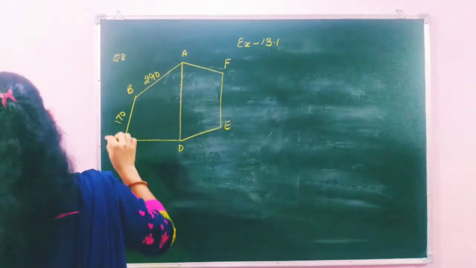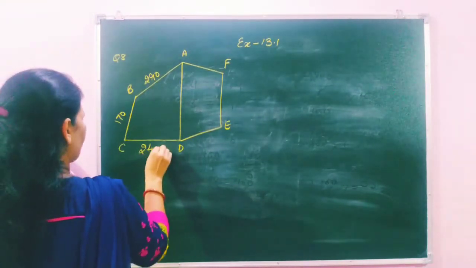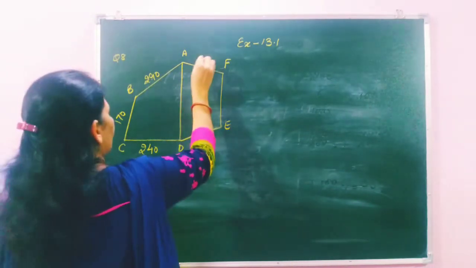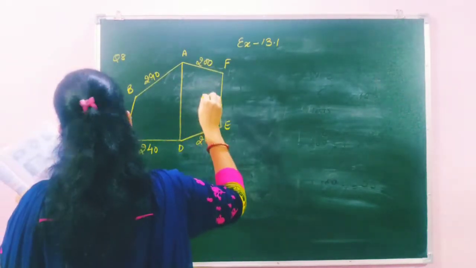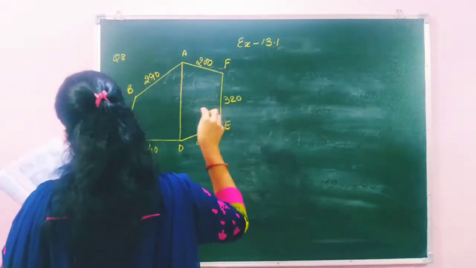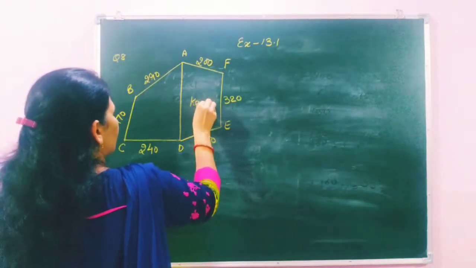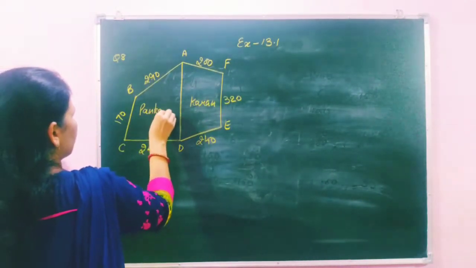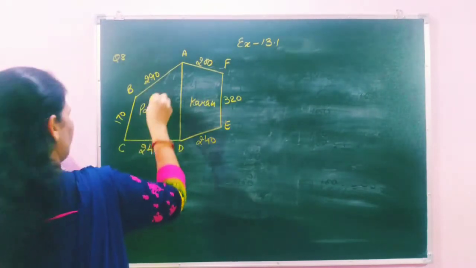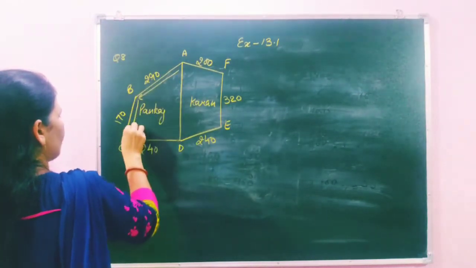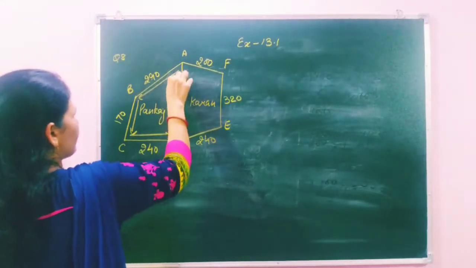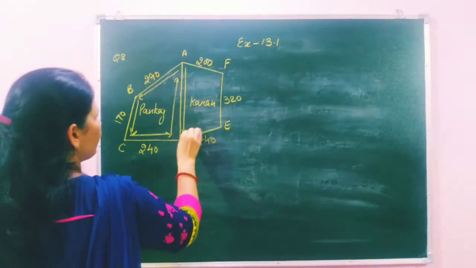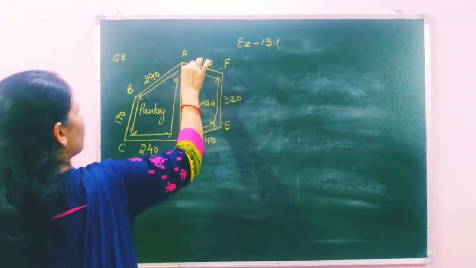170, 240, again 240, 200 and 320. This route is taken by Karan and the other route is taken by Pankaj. Pankaj starts from point A, goes to B, then after C, D and again reaches A. And similarly Karan started from A to D, D to E, F and then reaches A.